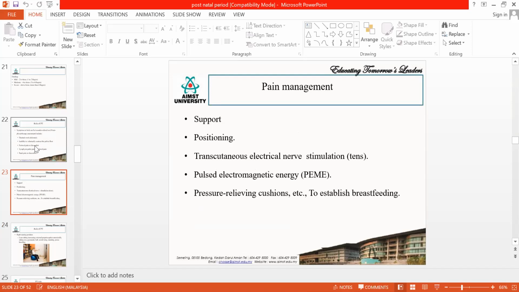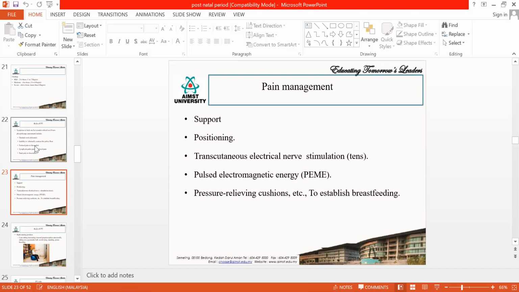For these common problems, the pain management will be like giving them support and teaching them good positioning. Because of the weak pelvic floor and weak abdominal muscles, they might not be able to sit properly or stand properly. Whenever they are standing, the abdomen will be pulling them forward. Likewise, whenever they are sitting, they will have a stoop posture. So all these will lead to back pain.